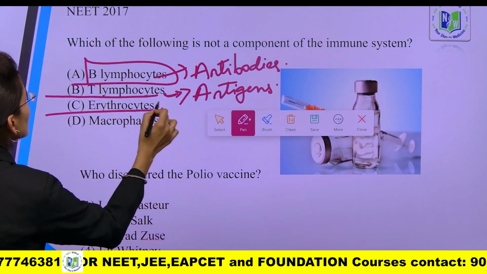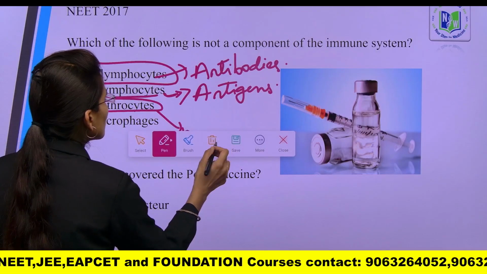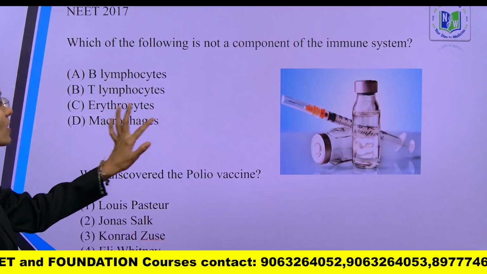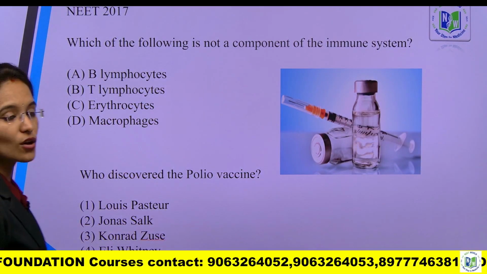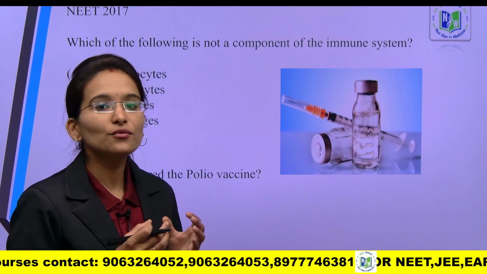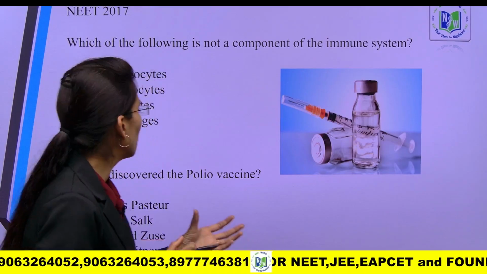Next, erythrocytes are the red blood cells, these are RBCs, and these are not involved in the immune system. Next, macrophages are also involved in the immune system. They carry out phagocytosis, they engulf all the foreign materials.